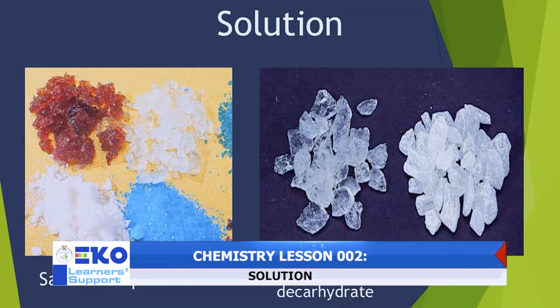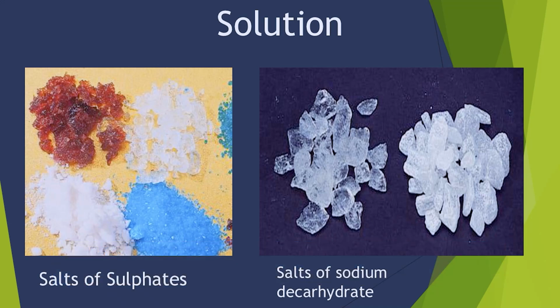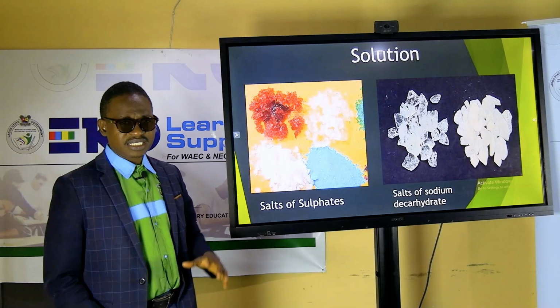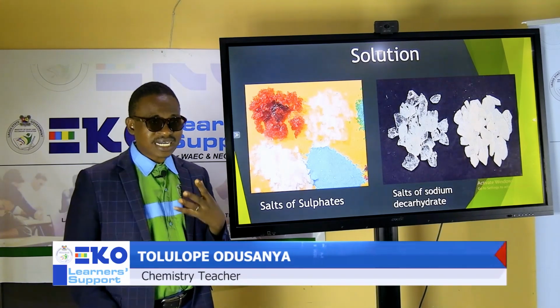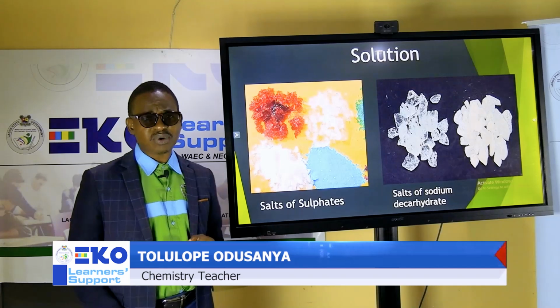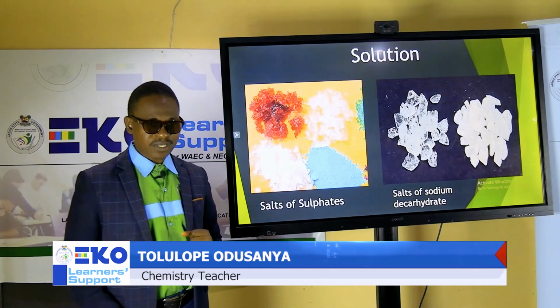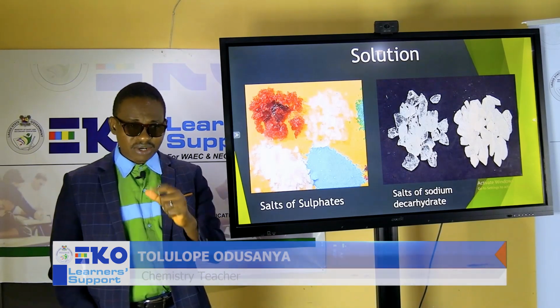This is copper sulfate, which means it could be blue in color, it could be white, and we equally have sodium carbonate decahydrate, which could be in what? In crystal form. This is what you have to have in your mind before you can have a better understanding of what we call solution. So I want you to be going along with me.